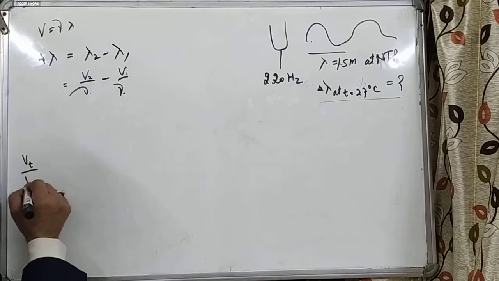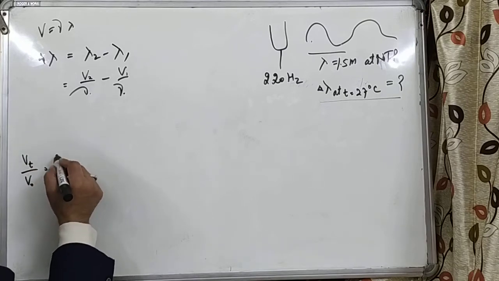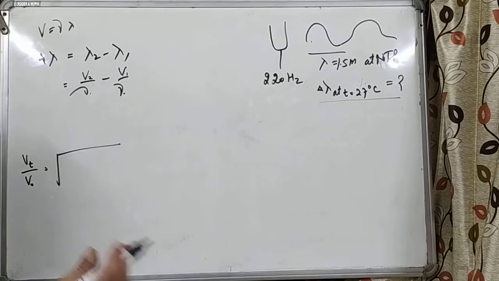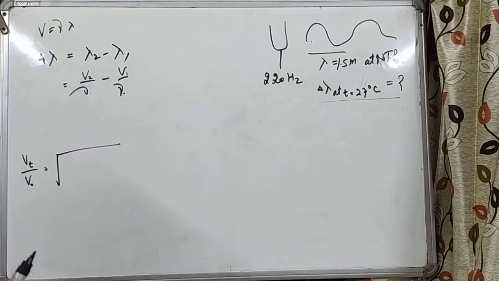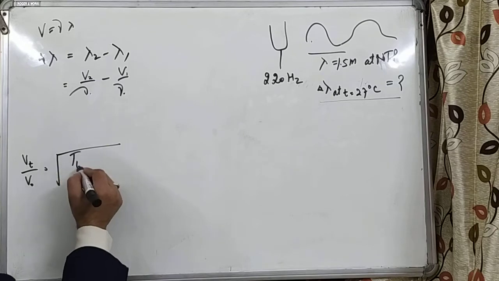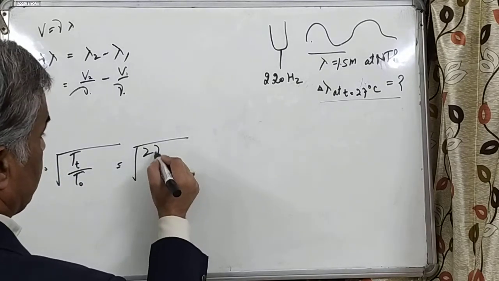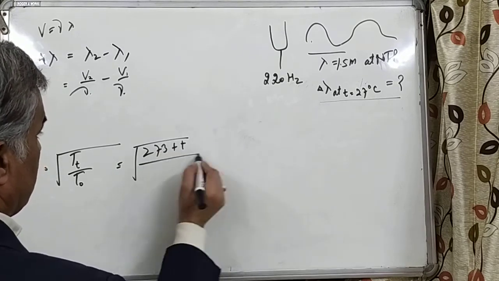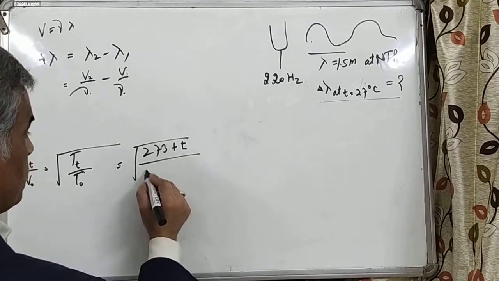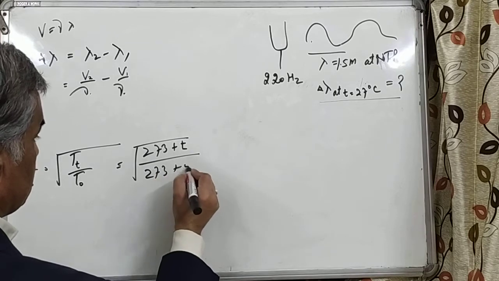So as we know, velocity is proportional to the root of temperature. So Vt upon V naught equals root of T upon T naught, that is root of 273 plus t upon 273 plus 0.